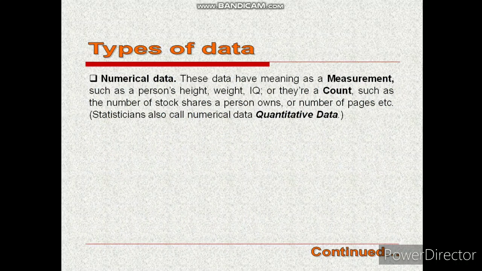Types of data continued. Numerical data. These data have meaning as a measurement, such as a person's height, weight, IQ, or they are a count, such as the number of stock shares a person owns or number of pages, etc. Statisticians also call numerical data quantitative data. Why is it quantitative data? Because we can count it, we can measure it. That's why we can quantify it. How much? The essence of how much is there in quantitative data.